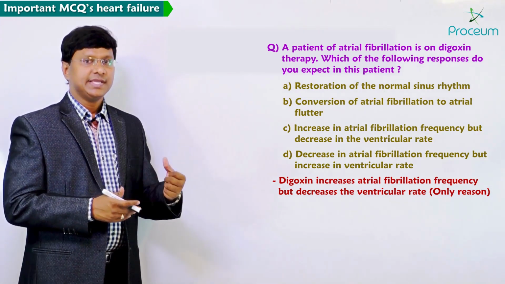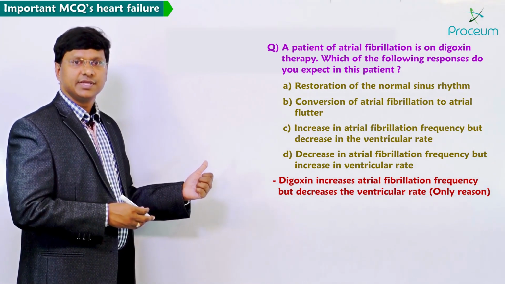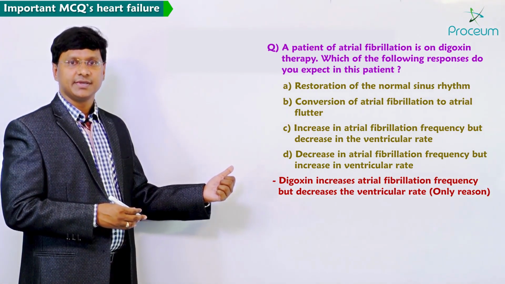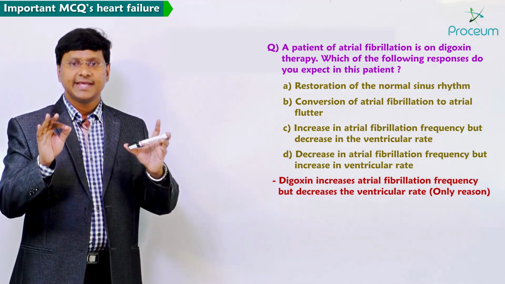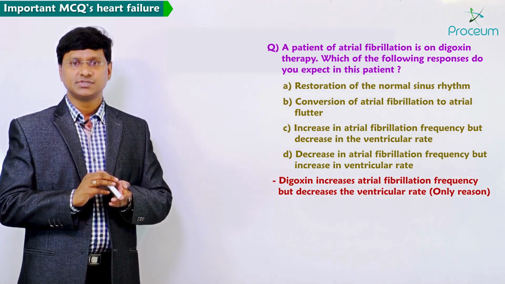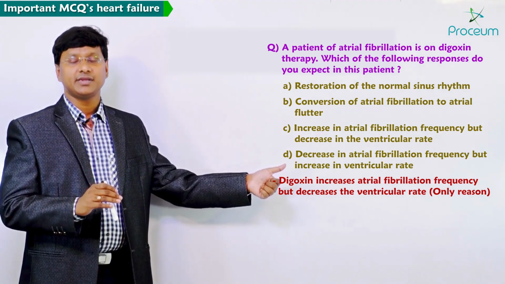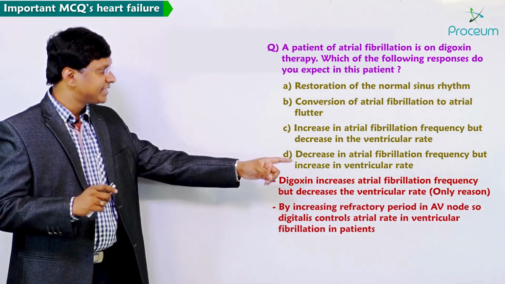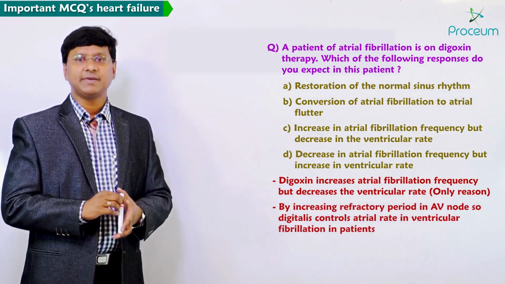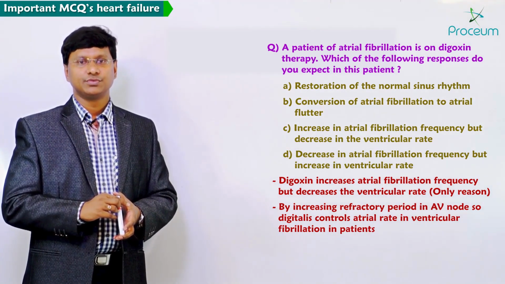It increases the atrial fibrillation frequency but decreases the ventricular rate. The only reason why we are giving digoxin is that it will reduce the ventricular rate in patients with atrial fibrillation. How? By increasing the refractory period within the AV node.